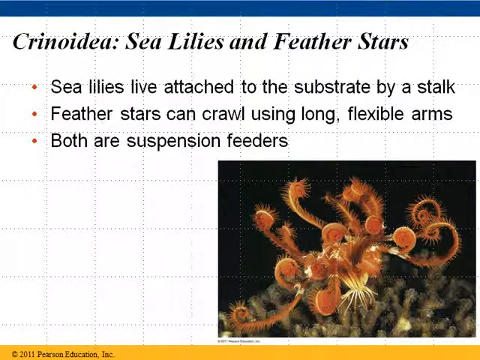And then sea lilies and feather stars are similar looking to starfish in a way, but they live attached to a substrate oftentimes. Some of them become attached like a barnacle and stay in one place, and some of them are sessile and hardly ever move from that one spot, and others are motile and they crawl around, much more similar to a starfish. And both of these are suspension feeders. They basically pull particulates out of the water, floating food particles that are just coming by.